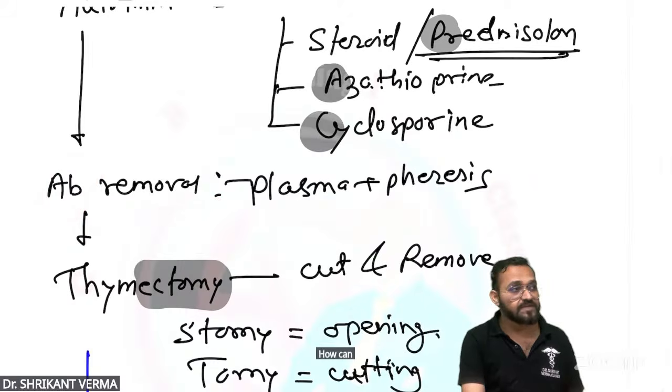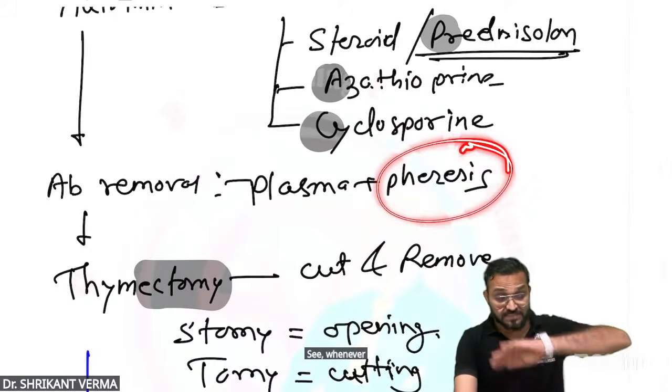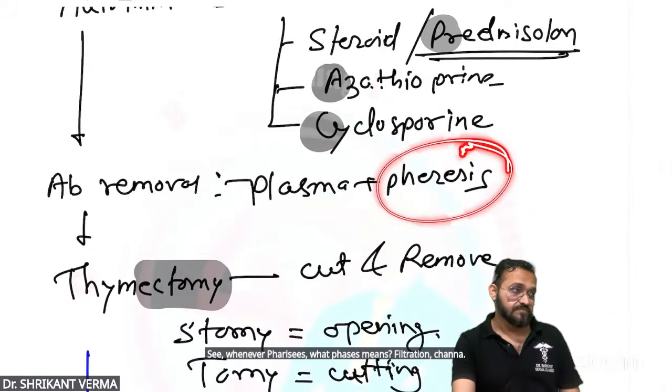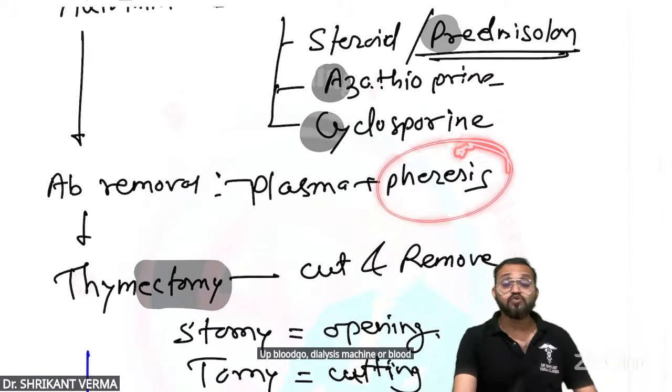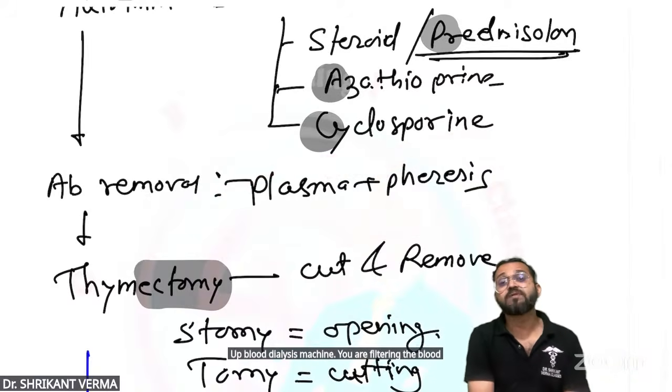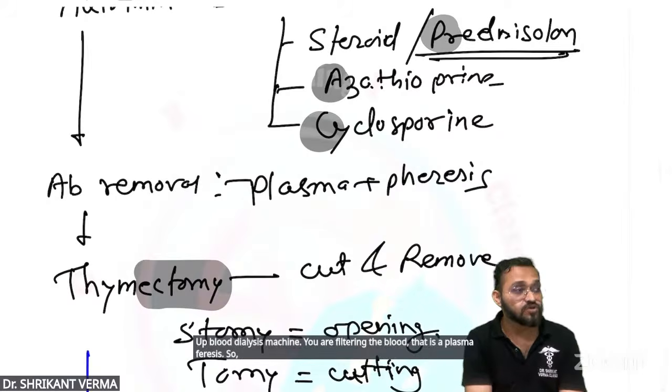How can you do the antibody removal? Plasmapheresis. See, whenever pheresis word, pheresis means filtration, छानना. आप ब्लड को डायलिसिस मशीन में ले जाते हो और पूरे ब्लड को छानते हो. You are filtering the blood. That is a plasmapheresis. So in myasthenia gravis, what you will do?